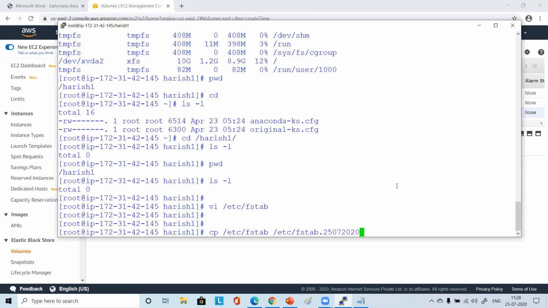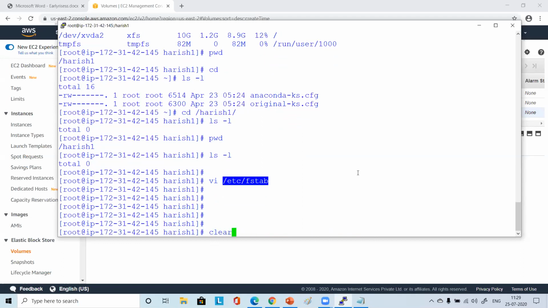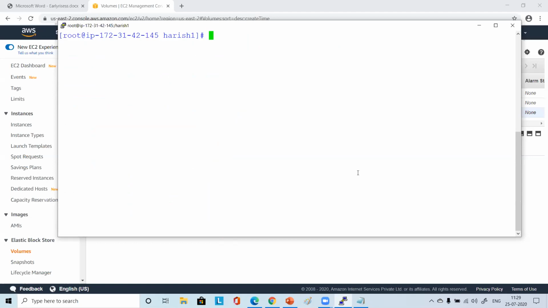Whatever you have typed, please delete it with backspace. You are on the command line, just press clear and everything will be cleared. I have not copied that actually.